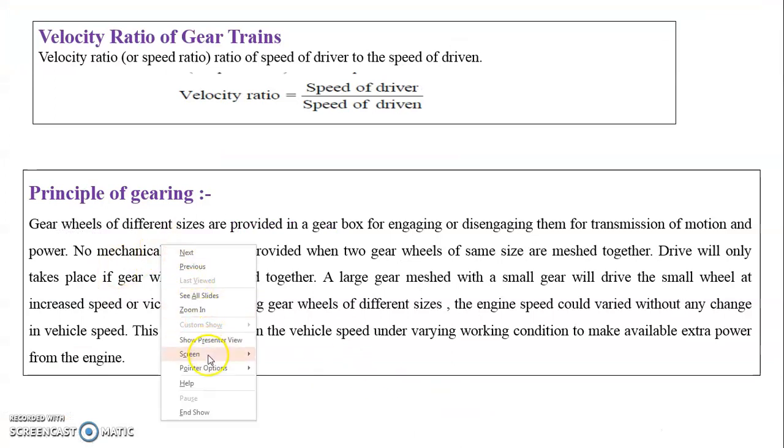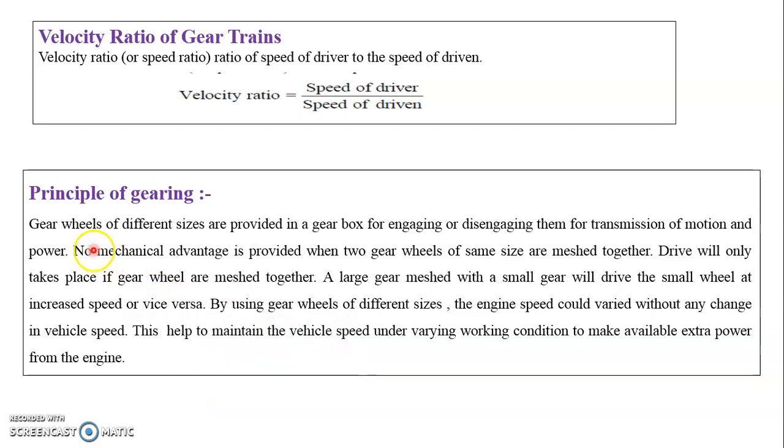As we know, to obtain various speeds and various torques, gear wheels of different sizes are provided in a gearbox for engaging or disengaging them for transmission of motion and power. No mechanical advantage is provided when two gear wheels of the same size are meshed together. It is obvious that when two gears of the same size are meshed with each other, there is no mechanical advantage.